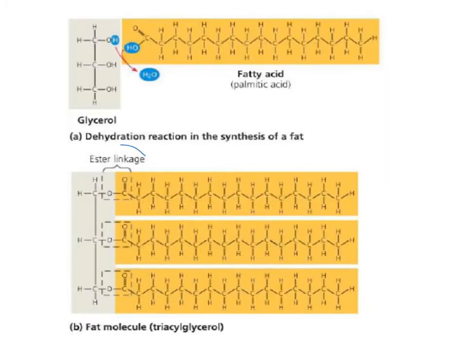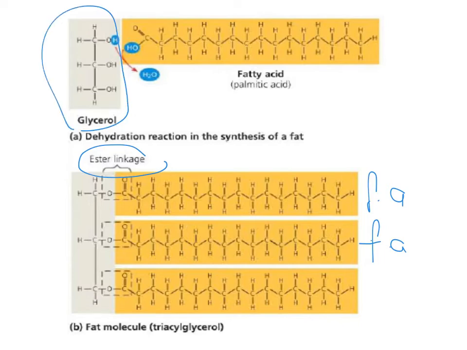You see this is an ester bond, and the yellow ones are fatty acids, 3 fatty acid molecules, and this one is glycerol. You see from each bond 1 water molecule is released. Therefore, in the dehydration synthesis reaction, there are 3 bonds, so there are 3 water molecules released.